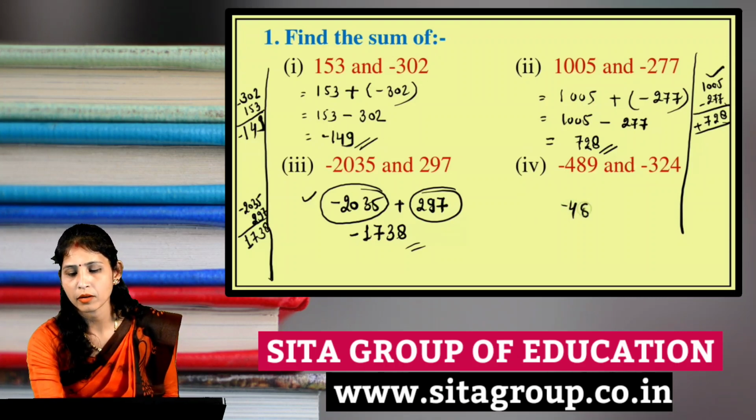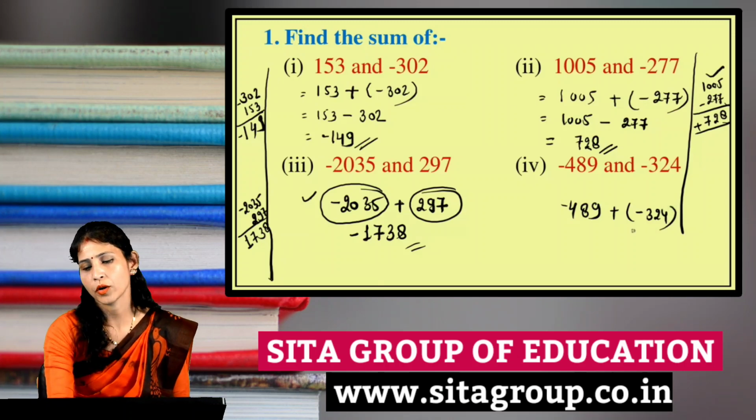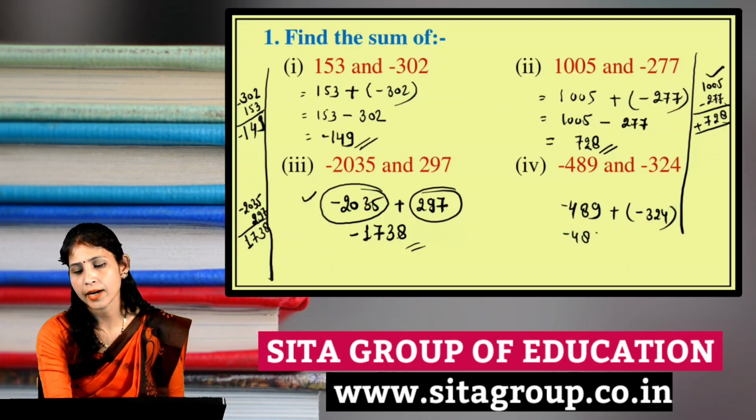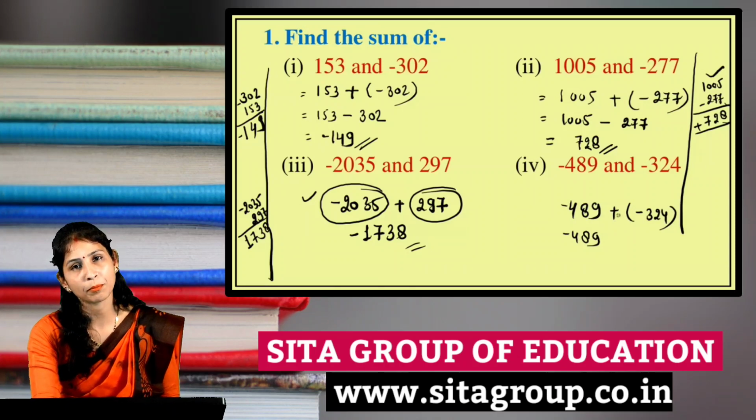Minus 489 plus next minus 324. Okay, minus 489 we will write as it is. Now here before the bracket plus sign is there, inside the bracket minus is there, then we will multiply and plus times minus will become minus 324.